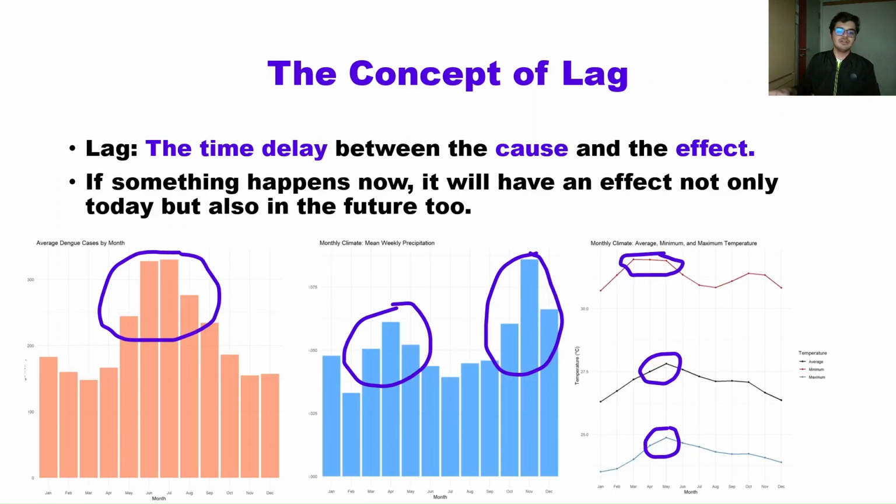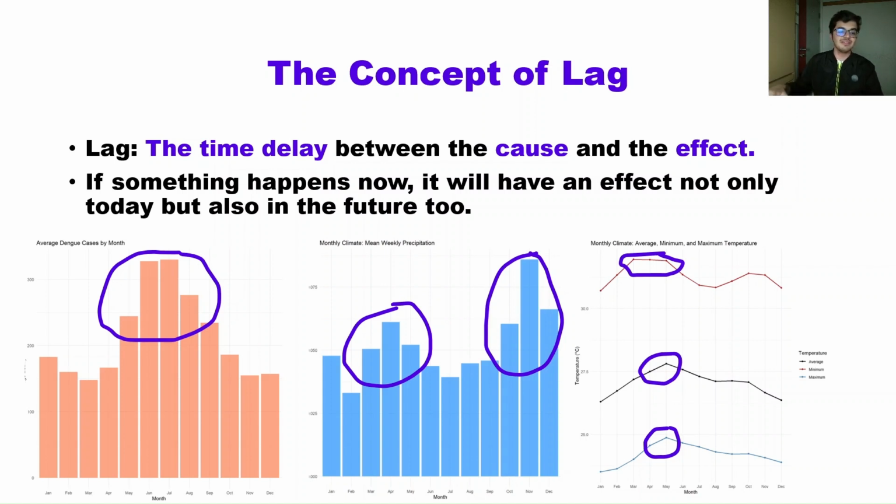Now, we're going to understand the concept of lag. What that means is that there's a time delay between cause and effect. Just because you perform poorly on your exams right now does not mean that you're going to see the effects today. You can see them a month later in your semester GPA, or after 4 years in your entire CGPA when you graduate, or maybe even when you apply for your master's. So the same applies over here.